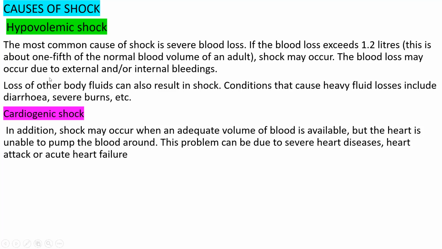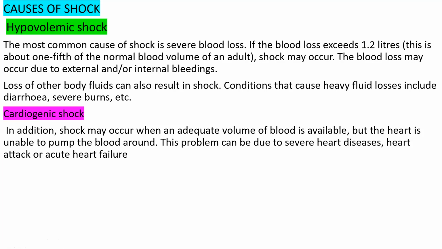In hypovolemic shock, whatever shock occurs mainly relates to severe blood loss or any kind of fluid loss, because from the name itself, volume means fluid loss. But in cardiogenic shock, our heart is unable to pump the blood around it. And why is our heart unable to pump?